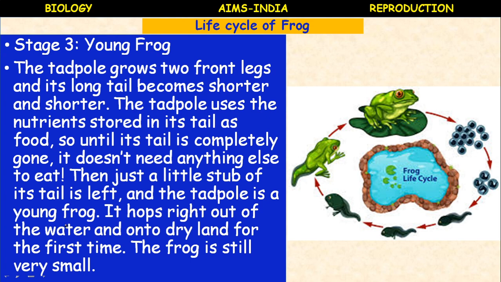First only hind limbs are formed, leaping movement. Now it hops right out of the water and onto dry land for the first time. The young frog comes out of water. The frog is still very small. Then its food habit also changes. It converts into a carnivore. It starts feeding on small insects.